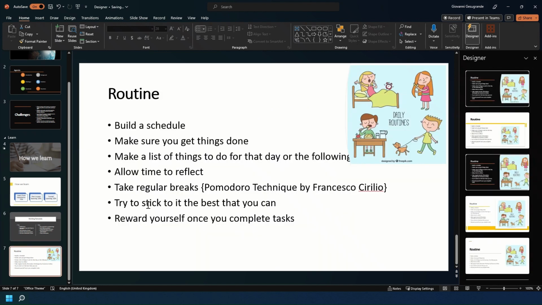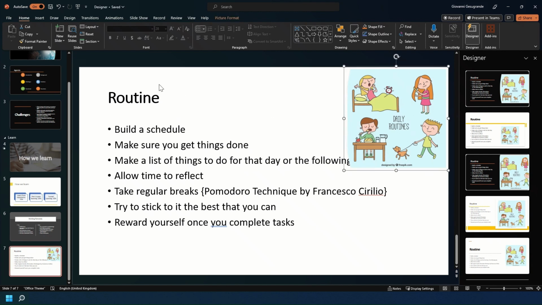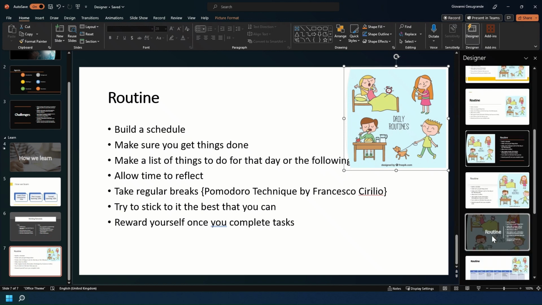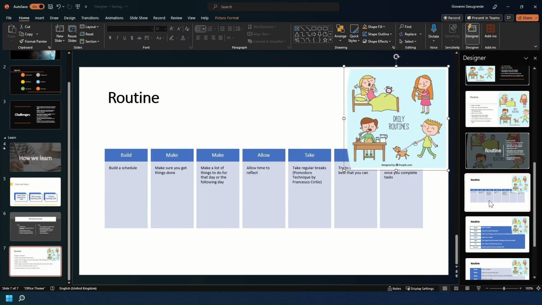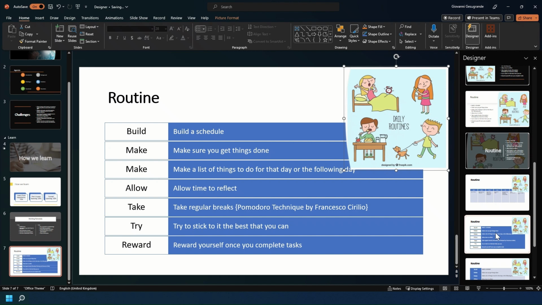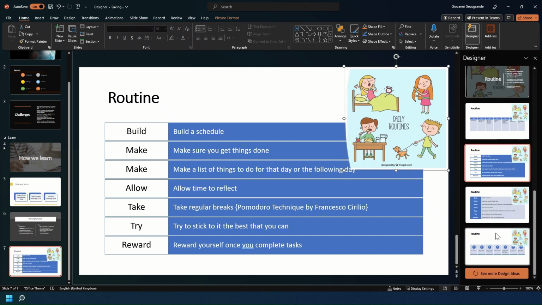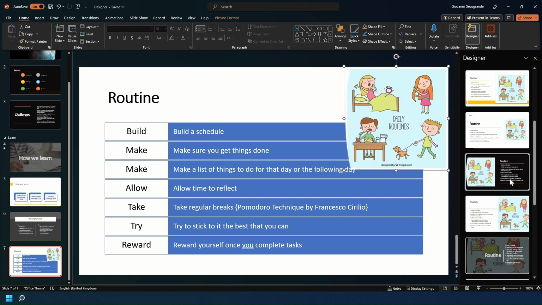And then finally, as you see, I have an image and I have some text and my title of Routine. And as you see, there are quite a few that I can look at. It's also suggested some of the things that we can do in putting it into SmartArt. Now, SmartArt is one of the things that it will always try to do by default with bullet points. So if you see them a lot and you're a little frustrated, don't be. It's PowerPoint's way of trying to present your data in a more engaging manner.